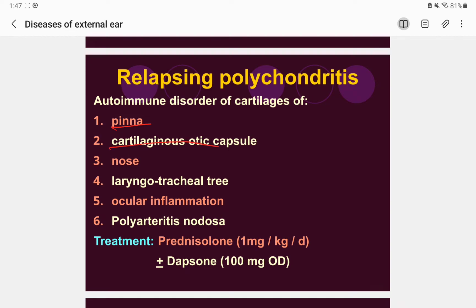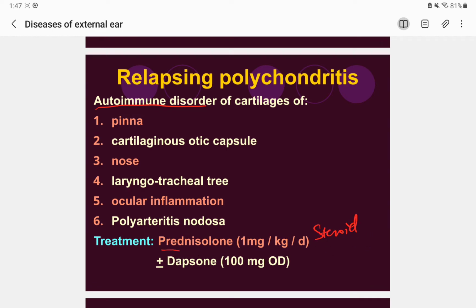Second is the cartilaginous aortic capsule. And then in the nose we have perichondrium, and the laryngotracheal tree, and ocular inflammation can also occur, and polyarthritis nodosa. So the treatment: it is an autoimmune condition, right? We have already learned from basic science that any autoimmune disease or condition we have to treat with steroid.